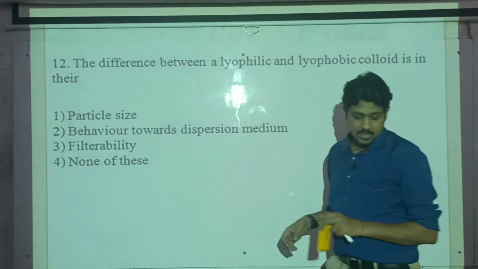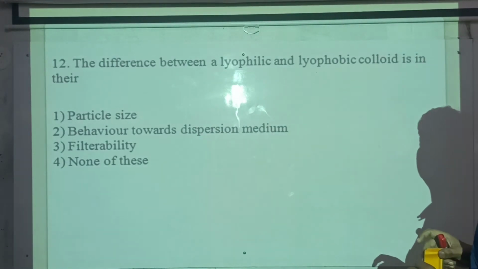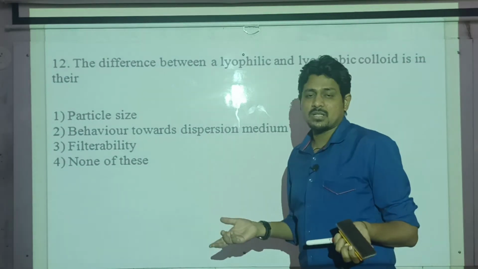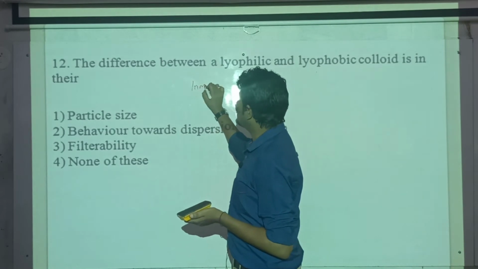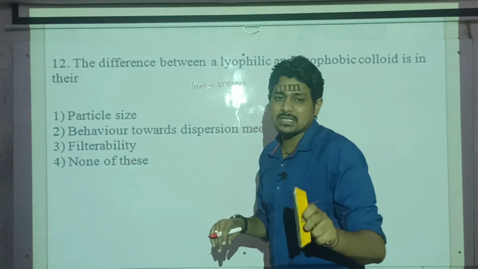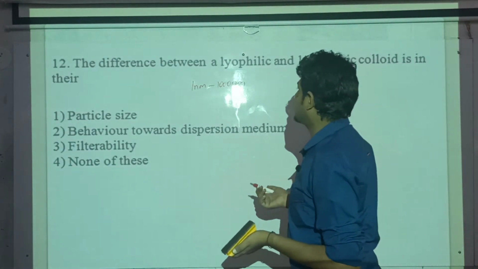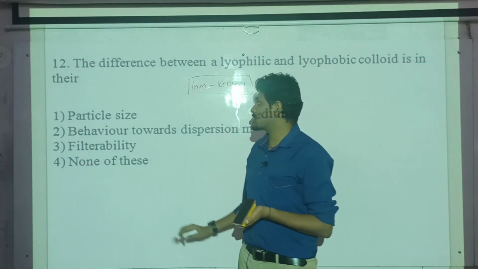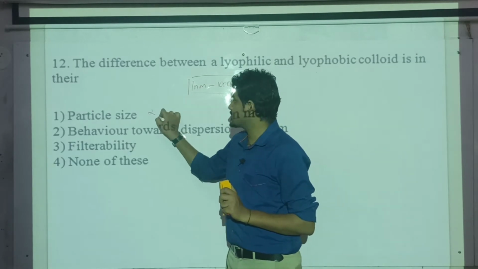Okay, the next question is asking about the difference between lyophilic and lyophobic colloid. A colloid means the particle size remains between 1 nanometer and 1000 nanometer. Be it a lyophilic colloid or a lyophobic colloid, the size of the colloidal particle lies in between this only. So particle size does not differentiate between lyophilic and lyophobic colloid. So this is not our answer.